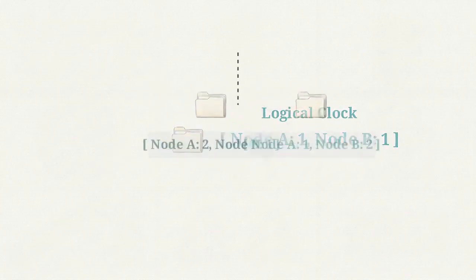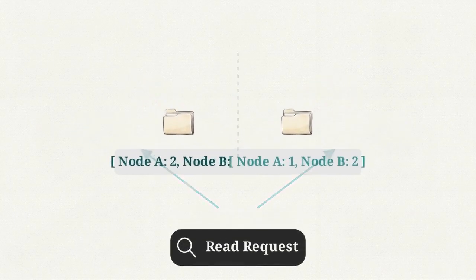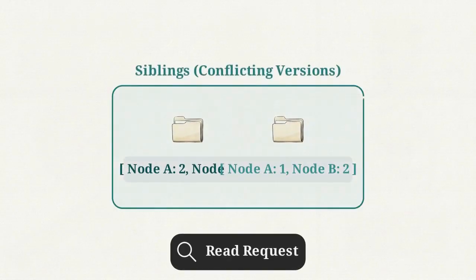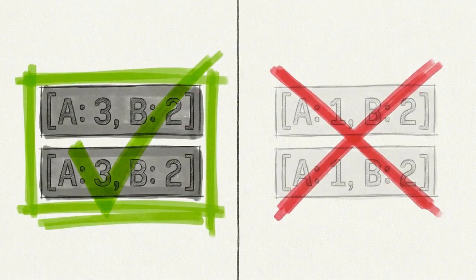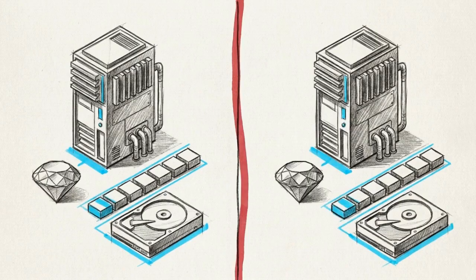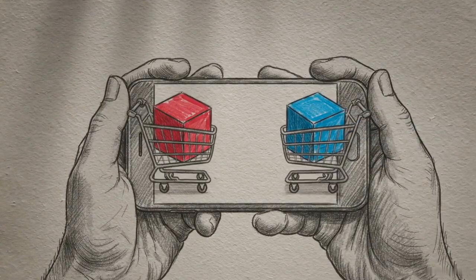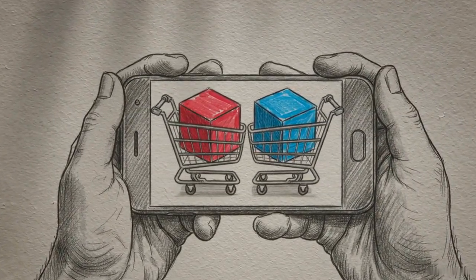data. This graphic shows two divergent versions of a single key, each tagged with a metadata array. When a read request occurs, the system pulls both conflicting versions simultaneously. The coordinator evaluates the arrays. If one vector clock mathematically dominates the other, it proves one write happened later, safely overwriting the older version. If the clocks are concurrent, the system preserves both versions as siblings. Logical clocks prevent the database from silently overwriting or losing data during a partition. By preserving concurrent mutations, the database pushes the final conflict resolution, like merging two separate items into one shopping cart, up to the application layer.